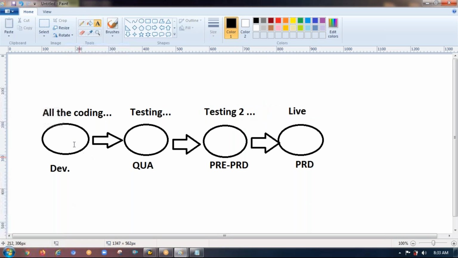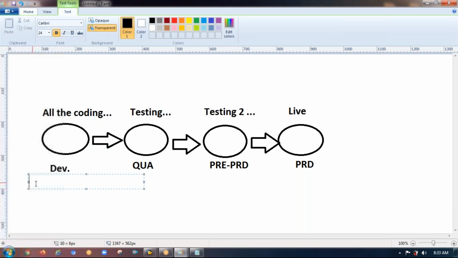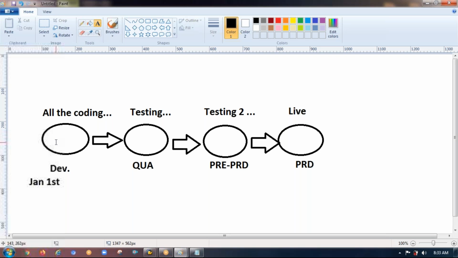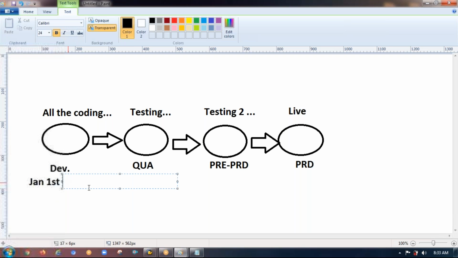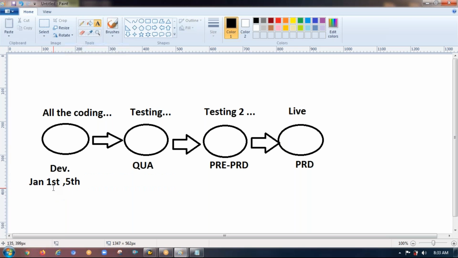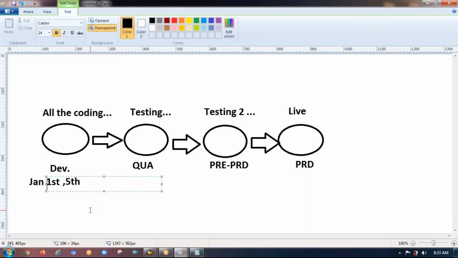Meaning, on Jan 1st, I started developing the code here. Let's go with this example. I started the coding on Jan 1st and finished it on Jan 5th. 5 days I took to complete the coding. After that, maybe Jan 6 or Jan 7, the code is moved to the testing server.